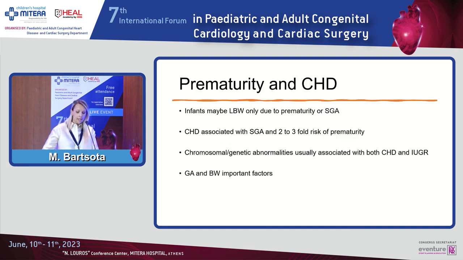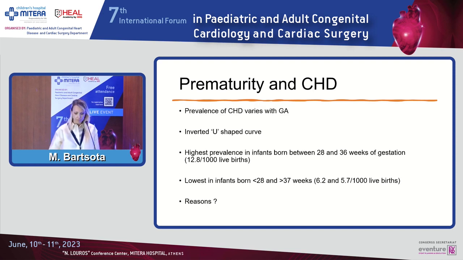Now, infants with congenital heart disease may be low birth weight only due to prematurity, or they can be small for gestational age, and I will show you later how this has a different impact on mortality and morbidity. We have known for more than 50 years now that patients with congenital heart disease have a 2 to 3 times higher risk of being born premature and being born small for gestational age. Both chromosomal and genetic abnormalities are usually associated with congenital heart disease and IUGR. And in regards to timing of delivery and timing of intervention, both gestational age and birth weight are important factors.